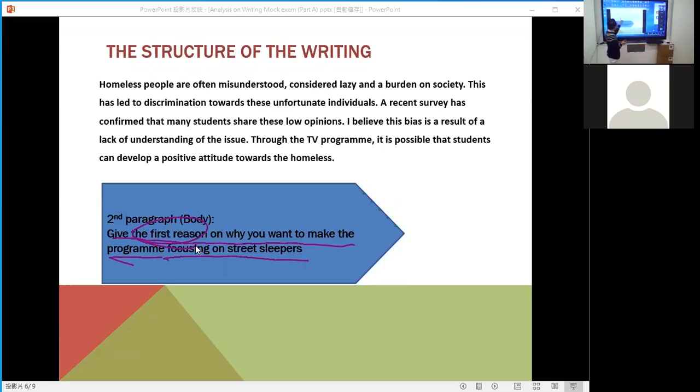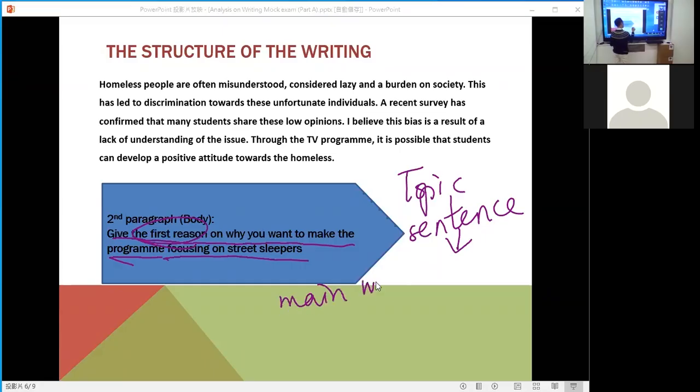Okay, so in this paragraph, can you find out which lines are the topic sentence? Usually in my class, I need to mention the use of the topic sentence. The topic sentence is to show the main message of the paragraph.